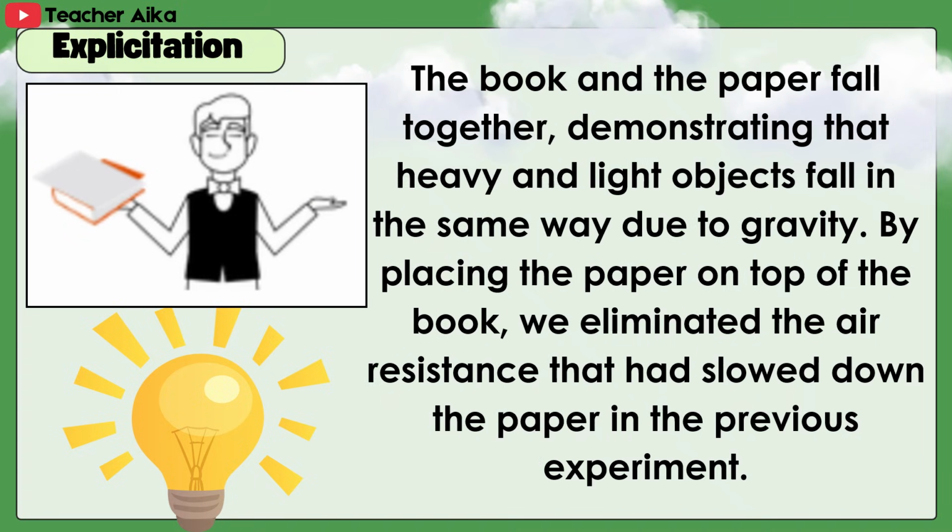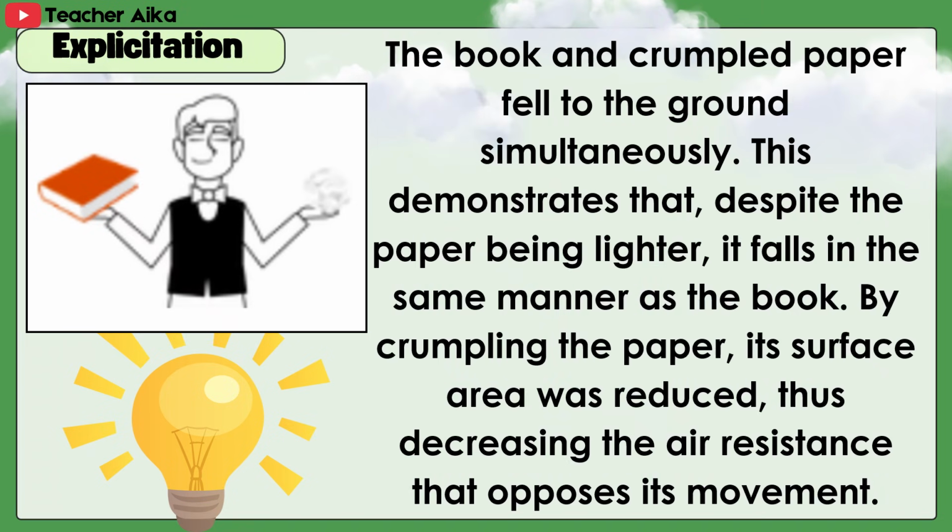The book and the paper fall together, demonstrating that heavy and light objects fall in the same way due to gravity. By placing the paper on top of the book, we eliminated the air resistance that had slowed down the paper in the previous experiment. The book and crumpled paper fell to the ground simultaneously. This demonstrates that, despite the paper being lighter, it falls in the same manner as the book.